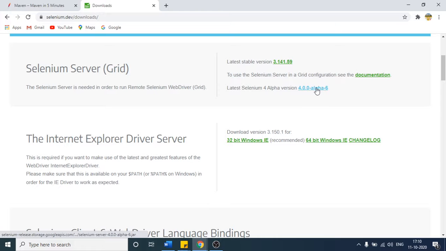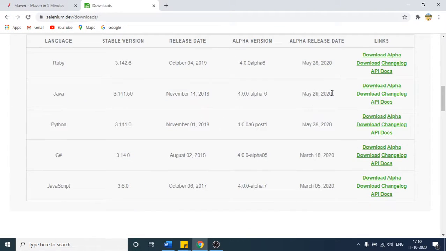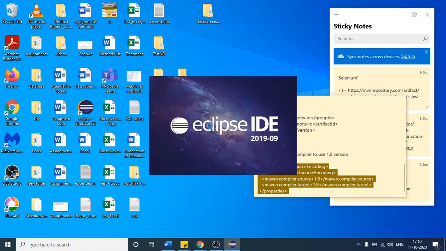So this is one jar. Okay, no, this is not the one. Let me come. Yeah, so this is the jar. So how we have done previously, just click this file. One file will be downloaded, and after that let me open the Eclipse. What we have used to do, we just provide that file jar into our project.